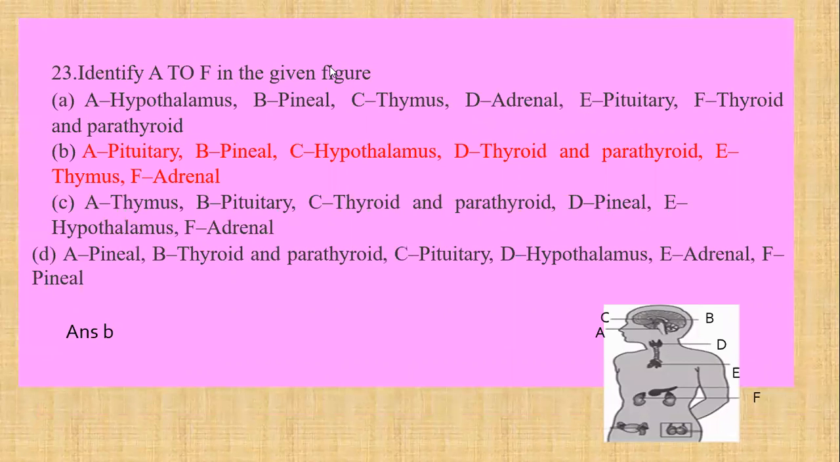Identify A to F in the given figure. These are the options, and this is the figure, and we have to identify A to F. This is A part, this is C part, this is B, this is D, this is E, and this is F. We can see that F is the adrenal. E represents the thymus. D is the thyroid and parathyroid. B is the pineal. And A is the pituitary. So option B is the correct answer.